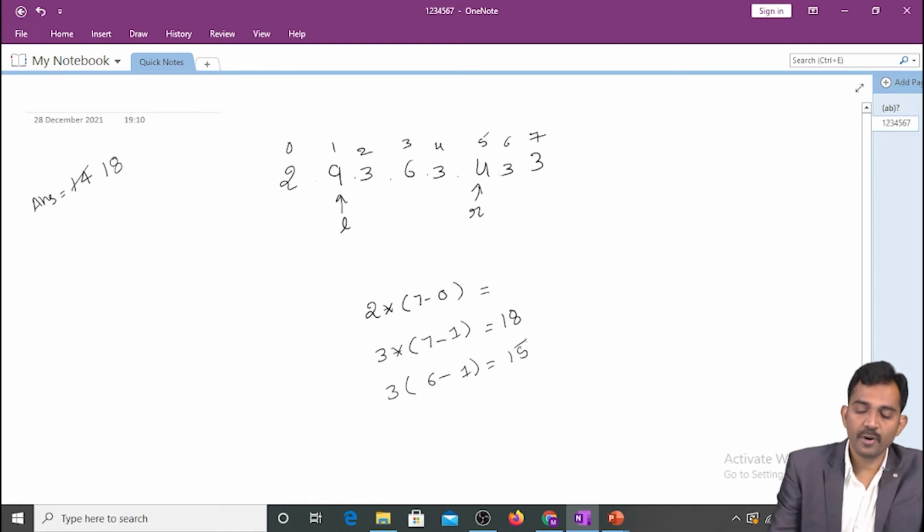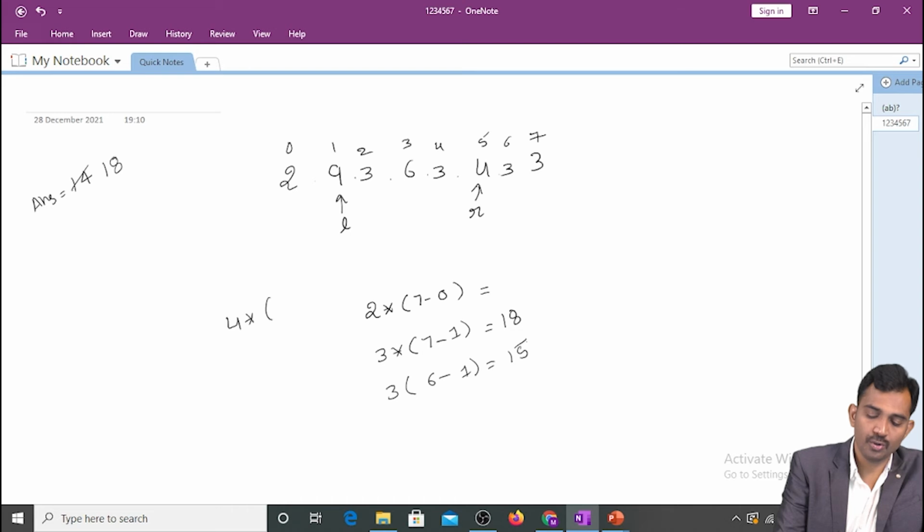Got it? My right pointer is here. My minimum value is 4 into, what is my right pointer? 5 minus 1. The value is 4 into 4. The result is 16. Still 18 is the largest. You keep that one.